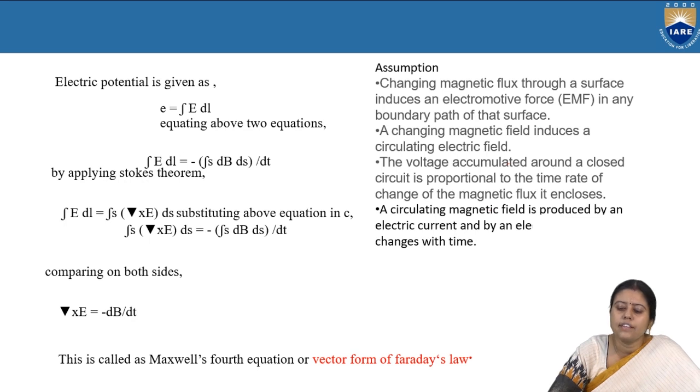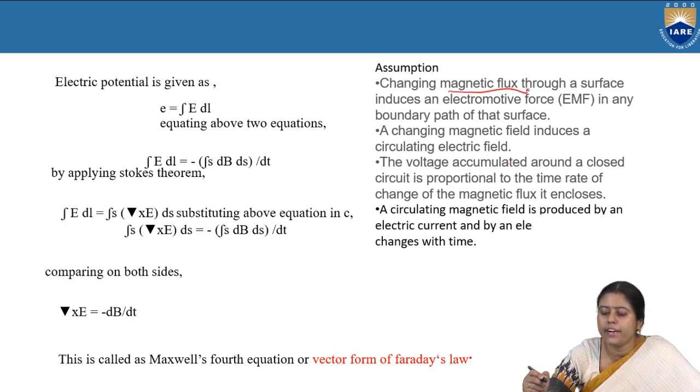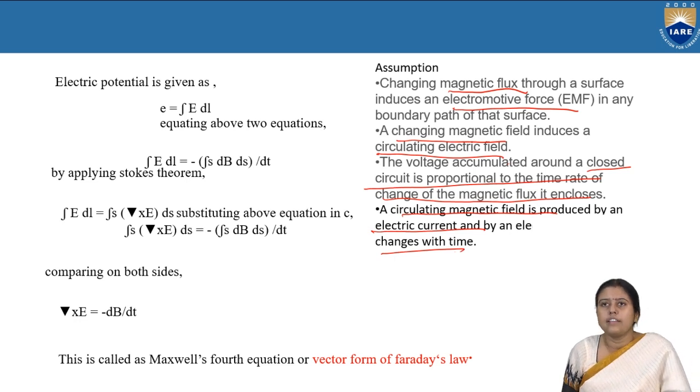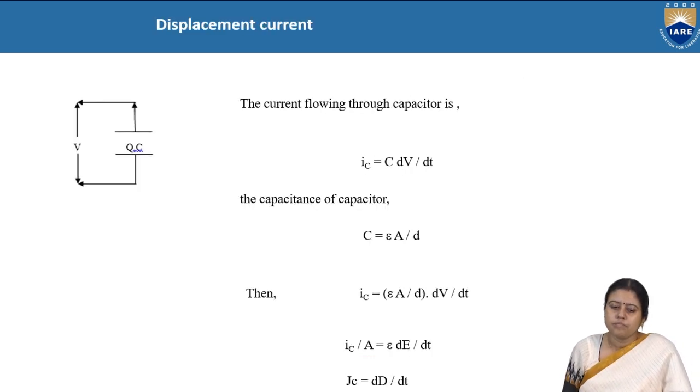So these four assumptions we have taken here: that the change in the magnetic flux induces the EMF, a changing magnetic field induces a circulating current, the voltage around a closed circuit is proportional to the rate of change of magnetic flux, and a circulating magnetic field is produced by an electric current. So these are the assumptions.